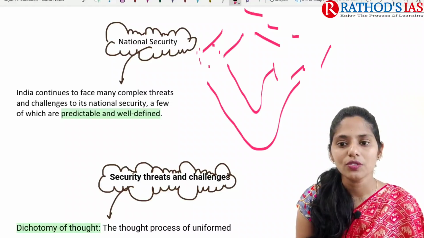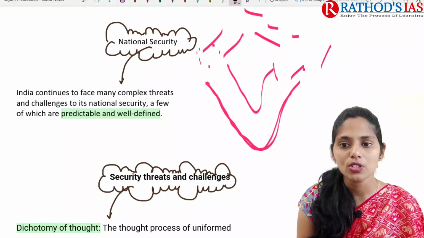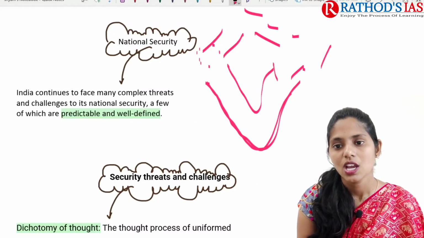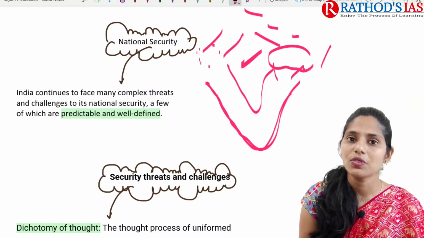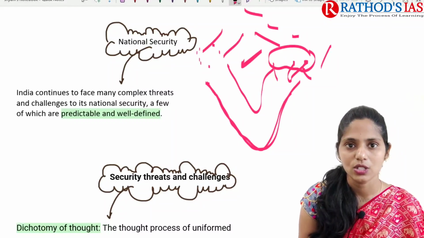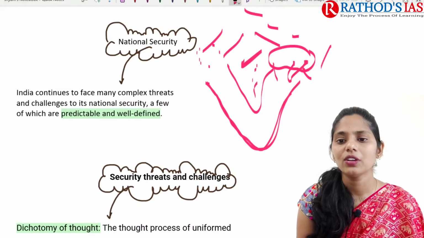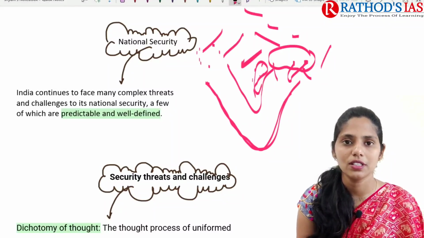Because of this longest coastline, and because we are sharing boundaries with so many countries, we have some external threats, and even internal threats because of migration from nearby countries into this northeastern region. And even internally we have a red corridor here, and here we have Naxalism, Maoism and so on, which also leads to internal threat.